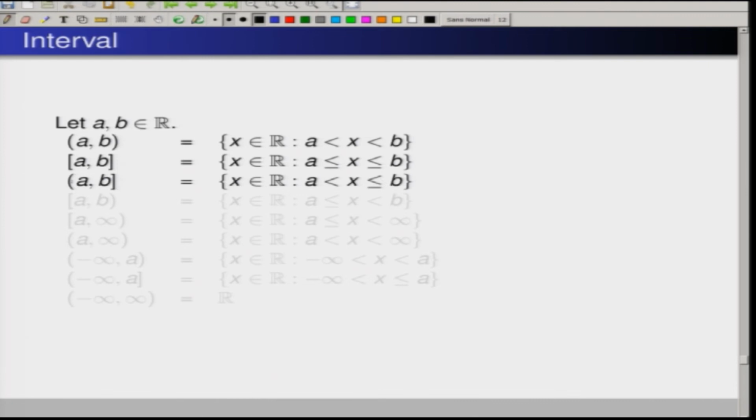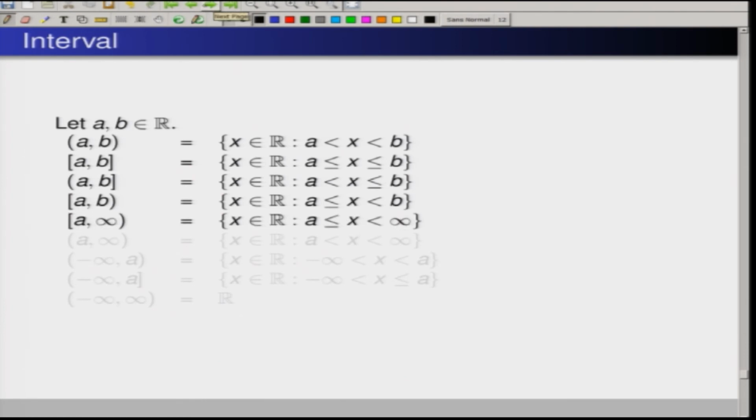This we will call (A, B]. Similarly, we can define [A, B), where A is included but B is not, and all other numbers between A and B are included.